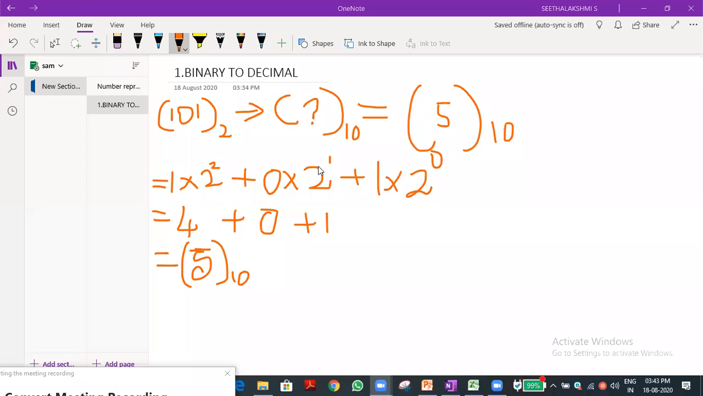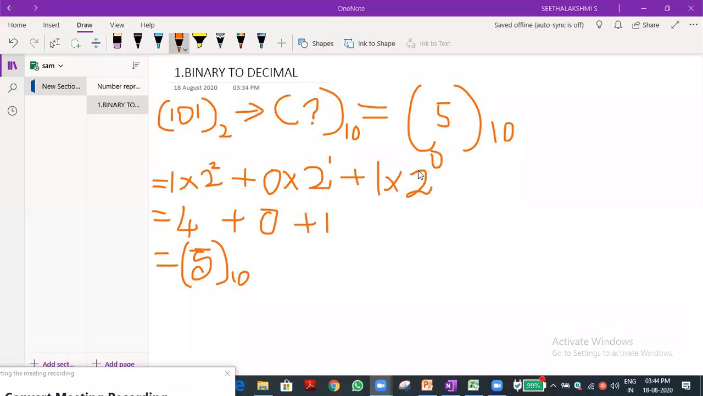So we have to do the calculation. Nothing behind that, we just do normal multiplication. There is 2 power 2, or 2 power another number, we need to do the multiplication and multiply with the digit. If it is 0, we need not consider that, just put 0, because anything multiplied with 0, the answer is 0 only. And the last one is anything power 1.